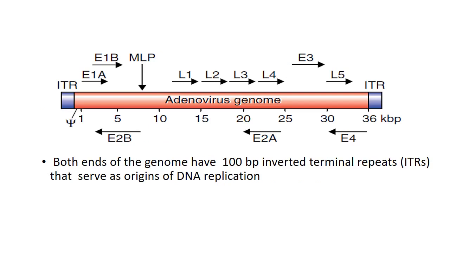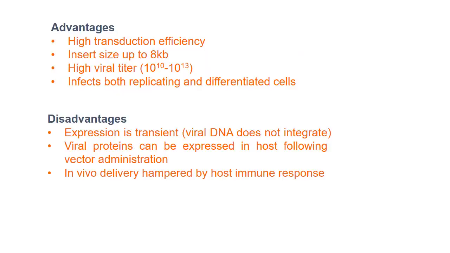Both ends of the genome have 100 base pair inverted terminal repeats, called ITRs, that serve as origin of DNA replication. There are some advantages of using adenovirus: it has high transduction efficiency, its insert size is up to 8 kilobase pair, it has high viral titer, and it infects both replicating and differentiated cells. It also has disadvantages, like its expression is transient, viral proteins can be expressed in the host following vector administration, and in vivo delivery is hampered by immune response.